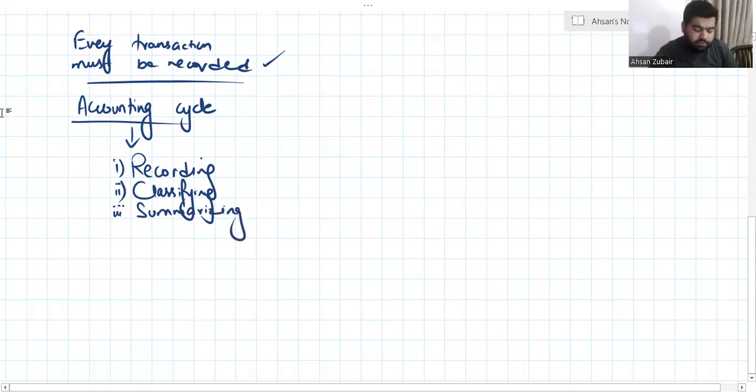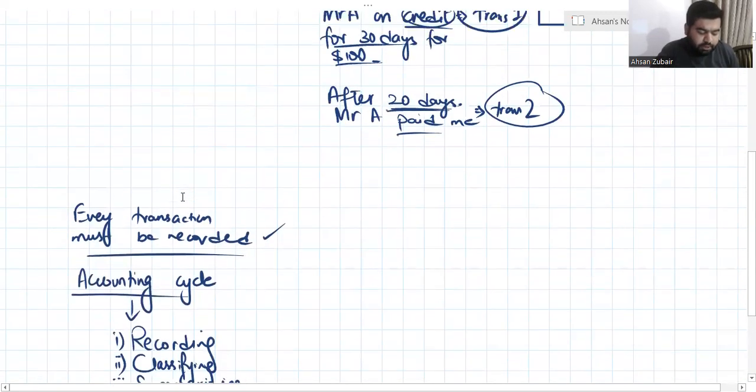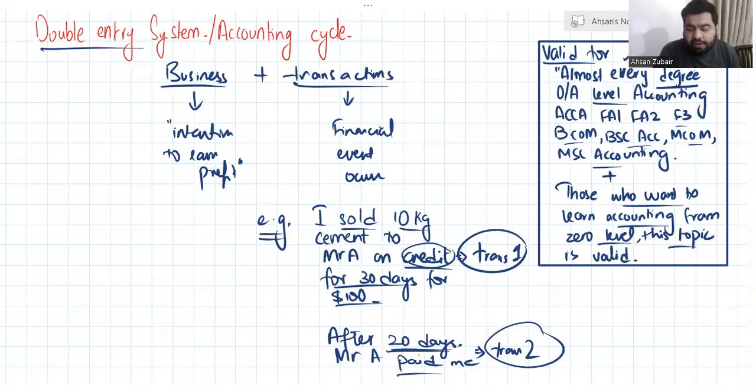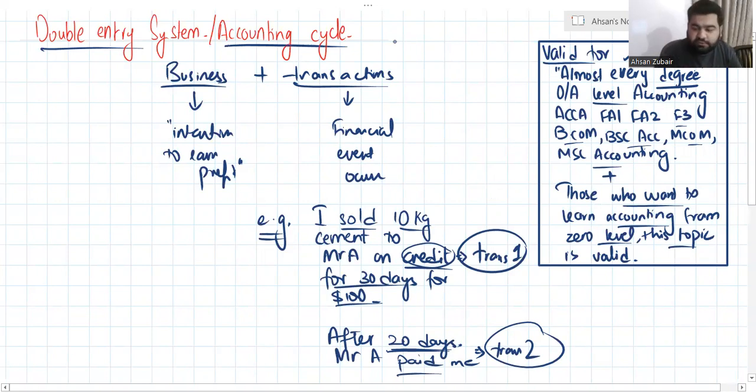Now you will be saying, sir, you have started the topic of double entry, but you are not even taking the name of double entry. What's the issue? Basically, double entry is not something that can be studied directly. You must have the base for that. We are basically understanding the base of double entry. Then we will go to the double entry system. Maybe in the first part, we will not be discussing double entry. The first part would be an introductory lecture, and in the second part we will be dealing with double entry directly. So don't take tension, we are starting the accounting cycle first.